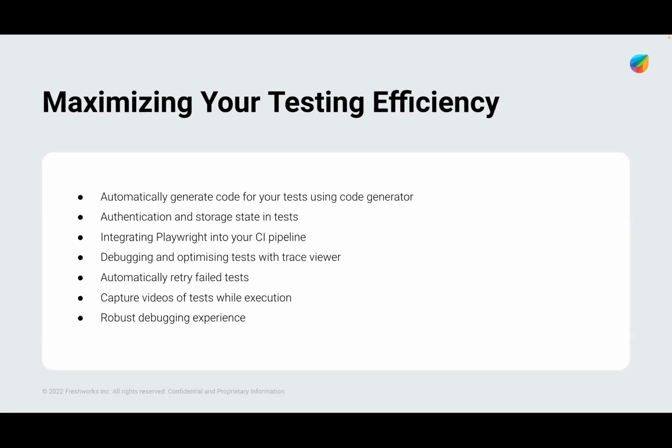One is trace viewer. They have VS Code plugins to check how the trace viewers are happening, how debug is happening. We can debug the code in a live manner. These are one of the major things Playwright provides.